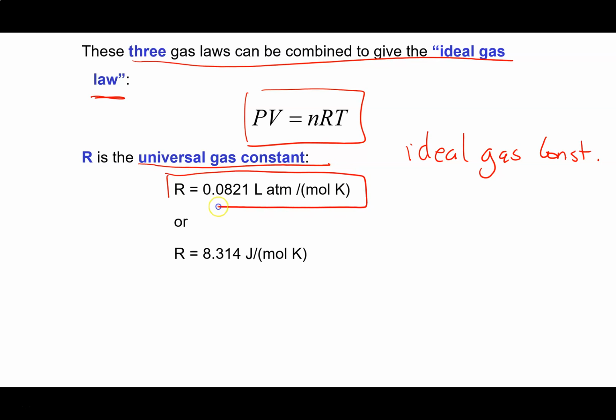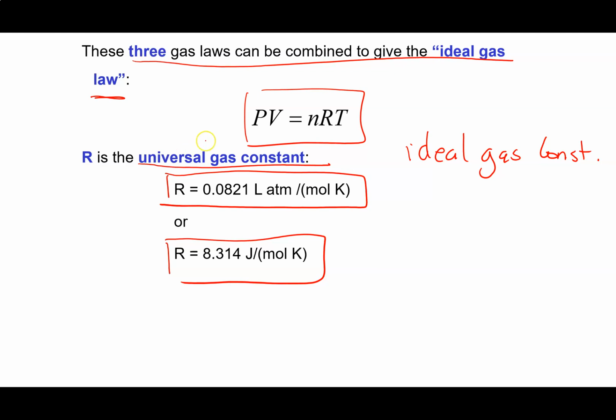This is the value that we're most likely to use and is most commonly used when the problem involves pressure, volume, amount, and temperature. But this value is also used in problems concerning energies. So you do have to be aware of whether you're asking a question about energies or about pressure, volume, amount, and temperature.